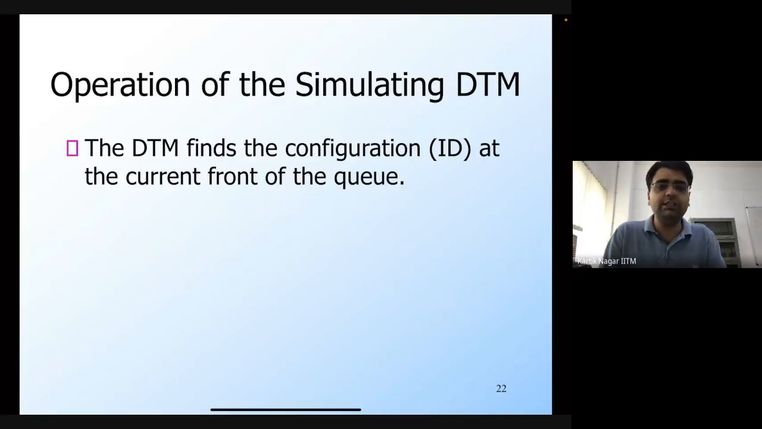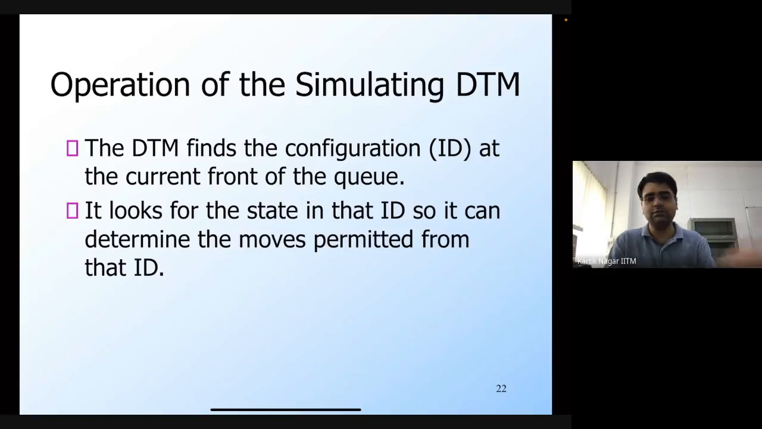So as I said before, in order to simulate each move made by the NTM, the DTM will find the configuration, or the ID, at the current front of the queue. Given the configuration, which is going to be of the form alpha, q, and beta, it needs to find the state. From the state, we know that the symbol to the immediate left of the state is the current symbol under the read head of the non-deterministic TM.